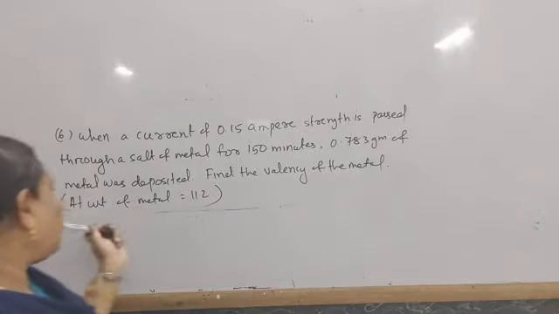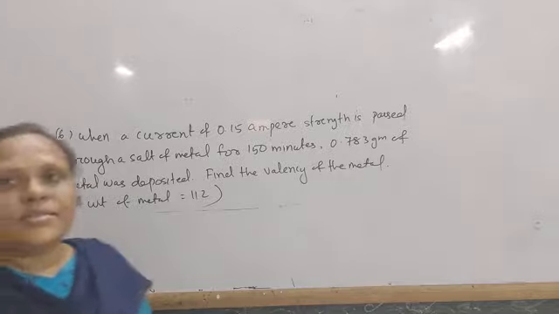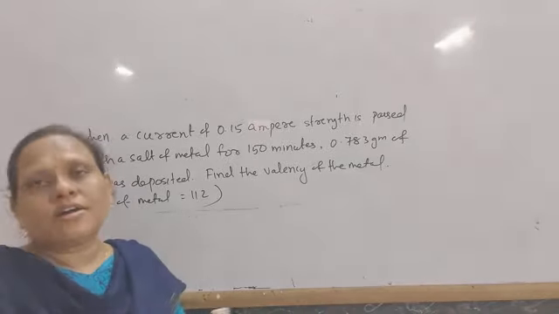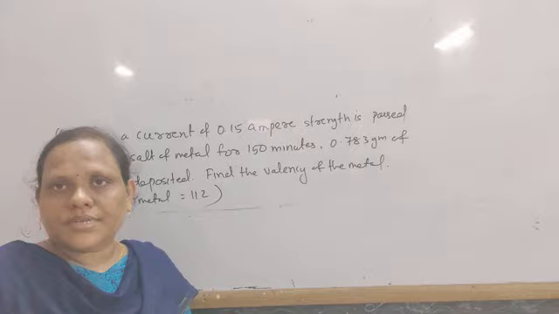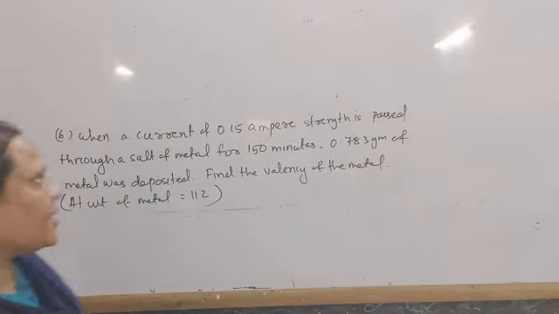Find the valency of the metal. Either you solve this by unitary method or by just putting the formula. Put the formula and get the answer.